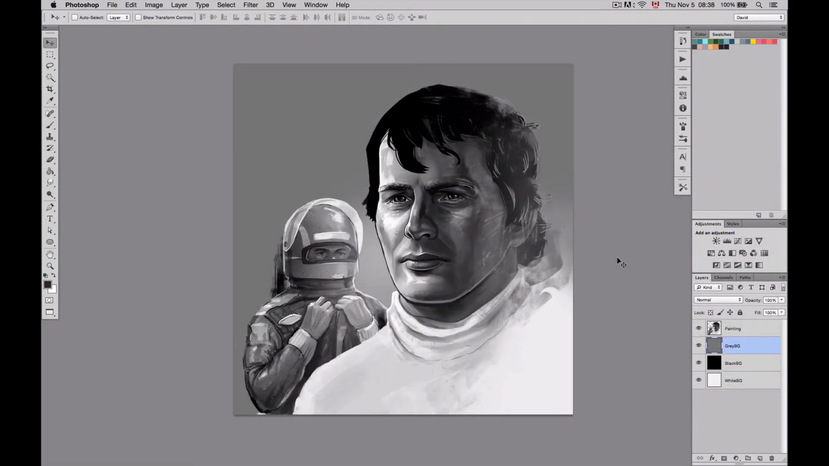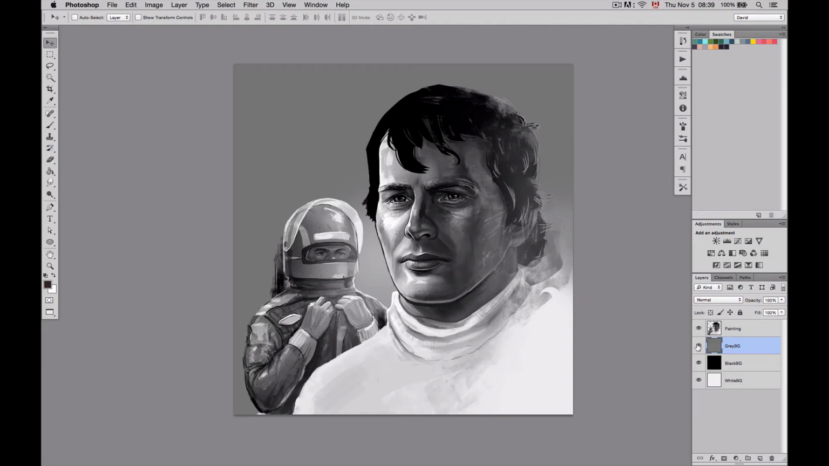Now let's have a look at this effect on a real painting. This is a piece that I created a while ago, and as you can see on a midtone background, like it is right now, the highlights are really bright and the shadows on his face are really dark. Everything seems to be really balanced.